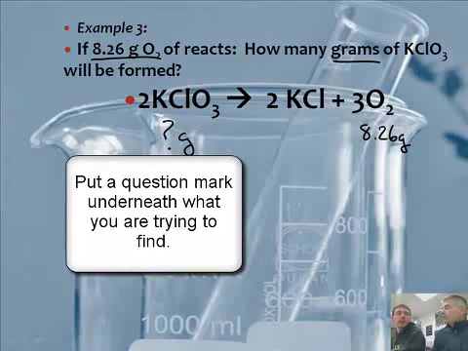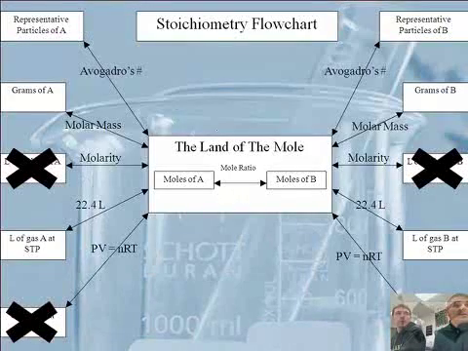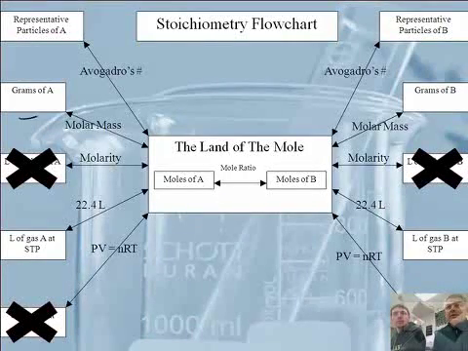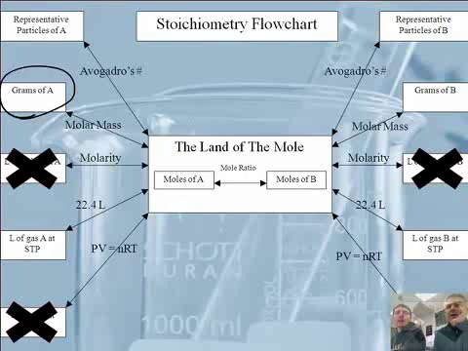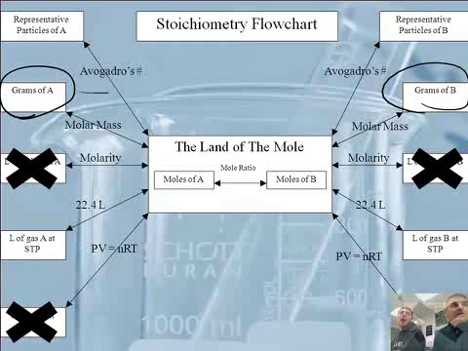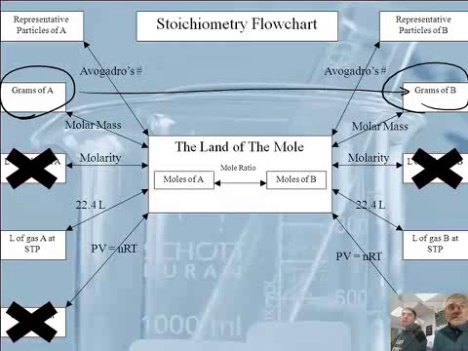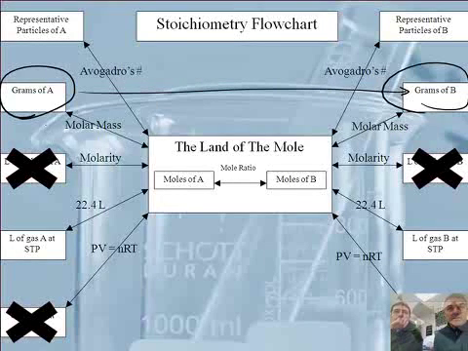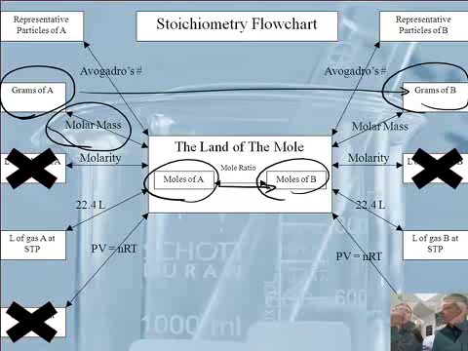So now we should probably go to the mole map. We're starting with grams of A, and we're going to grams of B. So we need to go from here to here, but there's no line. We can't go straight through. We have to go through the land of the mole. So we use the molar mass and we get moles. Then we go from moles to moles, and then we go from moles to grams, so we use the molar mass twice.